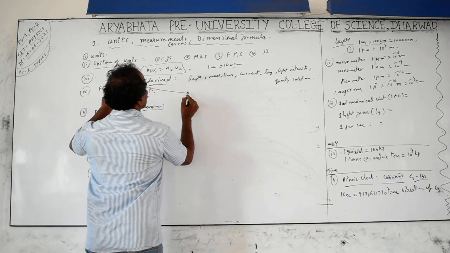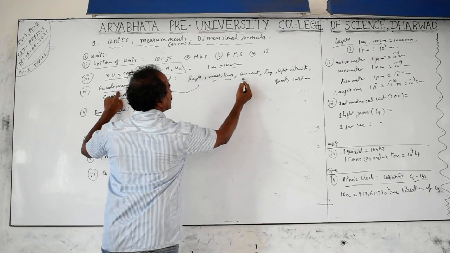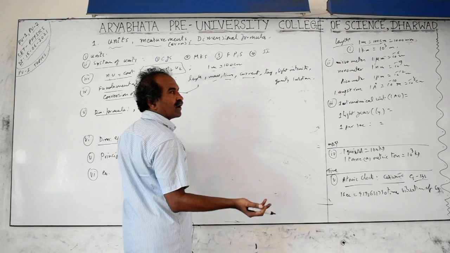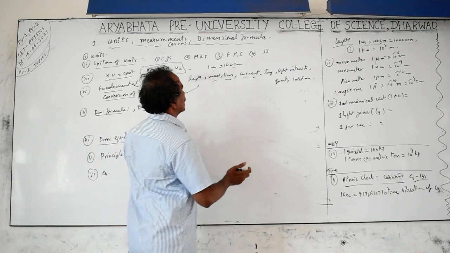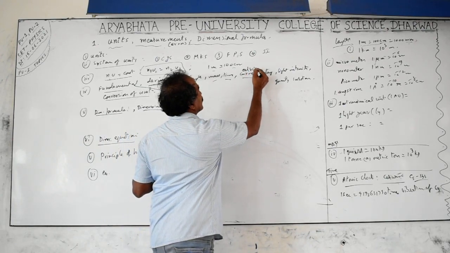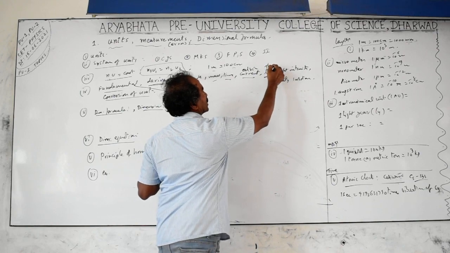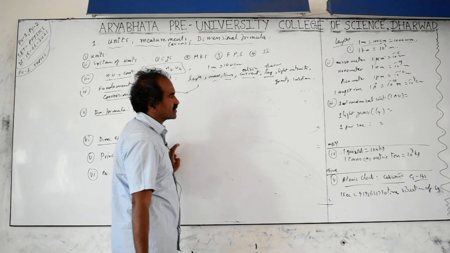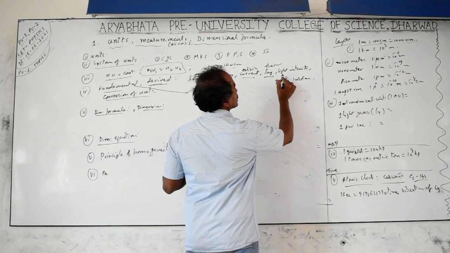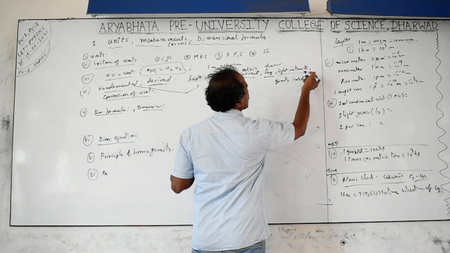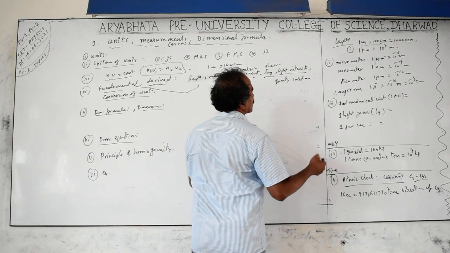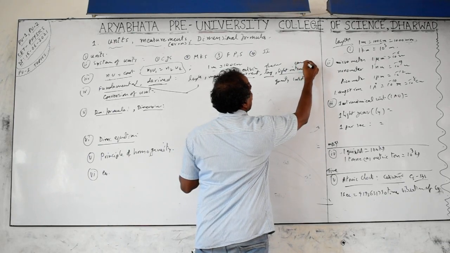Fundamental units are length, mass, time, and electric current, not just current. Current can be anything flowing in a particular direction, like water current or air currents, but here we are discussing electric current only. Next, temperature, also called thermodynamic temperature. Temperature can be in centigrade, but thermodynamic temperature means we take the SI unit kelvin. Next, luminous intensity, the brightness of light from bulbs or candles, etc. The unit is candela.